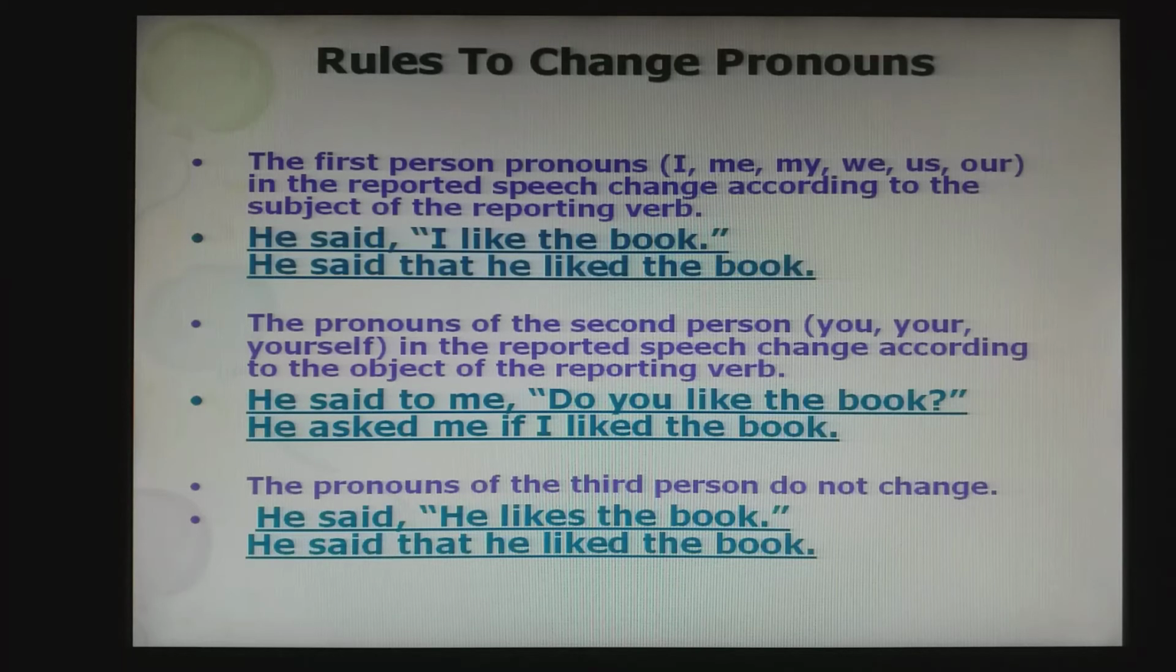Okay? The pronouns of the third person do not change at all. So, inside the quotation, the pronoun is he. He is the third person pronoun. So, it does not change at all. He said that he liked the book.